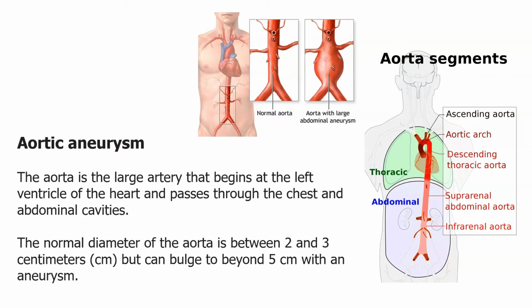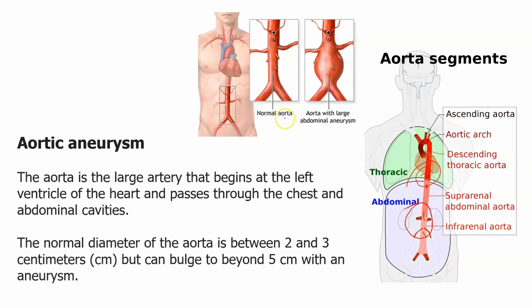So I think that is clear. The aorta is the large artery that begins in the left ventricle of the heart. It passes through the chest as well as the abdominal cavities. Based on the location, if the aneurysm occurs in the thoracic region, it is called a thoracic aortic aneurysm. If it occurs in the abdomen, it is called an abdominal aortic aneurysm.